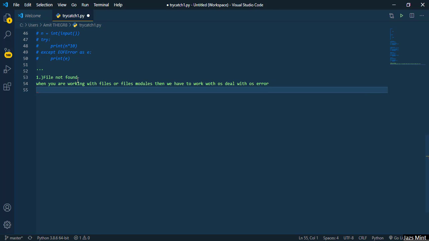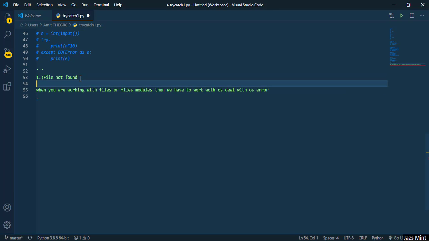So this was the first reason why we encounter the OS error: we are trying to locate a file in our operating system or local system, and that file is missing, and we are trying to execute it from the command line or the interpreter in the IDE. That is where the OS error occurs. Let's see how to deal with this error. The second reason why the OS error occurs is disk full.